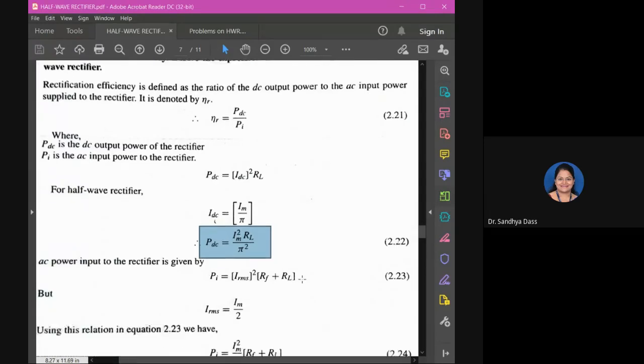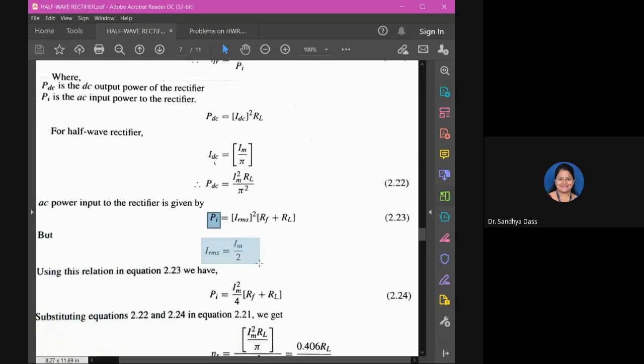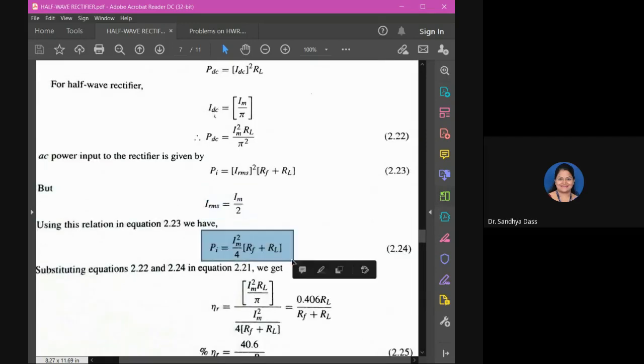I hope you are with me, noting down the things. For the denominator term, the AC input power, PI is equal to IRMS square into (RF plus RL). Again, P is equal to I square R, so for input you take IRMS square into (RF plus RL), because for the whole circuit you have to consider the internal resistance of the diode as well. Substituting IRMS is equal to Im by 2, you end up with Im square by 4 into (RF plus RL).